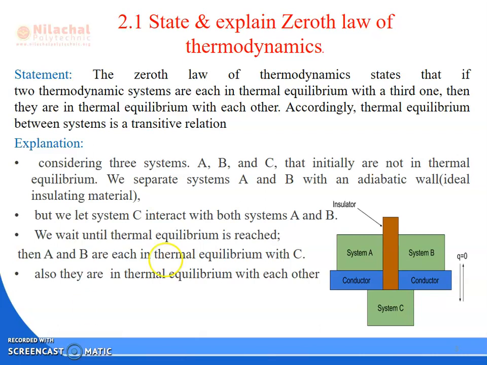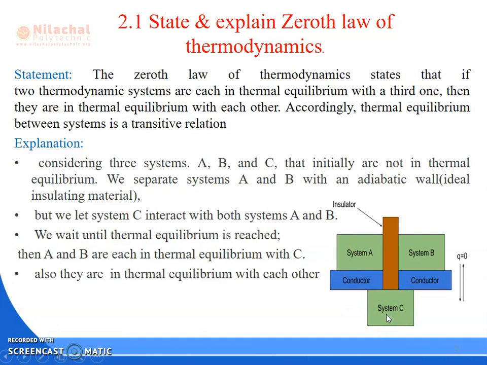So I am giving the explanation. Suppose we consider three systems, system A, system B and system C. You can see the diagram. Between system A and system B, there is an insulator. That means between system A and system B there is no heat transfer because of the insulator. Clear? But between system A and system C, there is a conductor, and between system B and system C, there is a conductor which can conduct the heat.